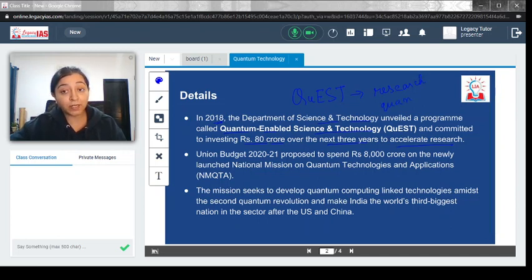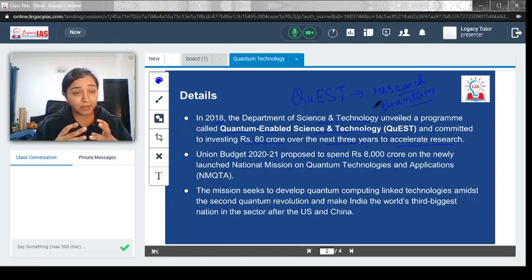Quantum technology is based on quantum mechanics, so such kind of information is needed. What do you understand by quantum mechanics? Try to understand from this perspective: when you have been studying physics, the smallest matter that you used to consider is the atom.